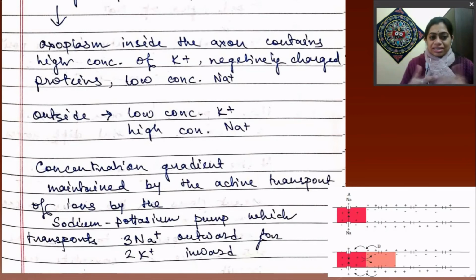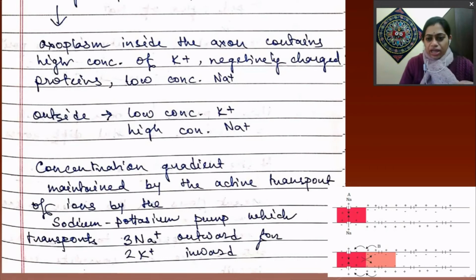The sodium-potassium pump actively transports, meaning energy is used, 3 sodium ions outward for 2 potassium ions inward. For taking 2 potassium ions in, 3 sodium ions go out from the axoplasm. This keeps the sodium ion concentration higher outside the membrane and the potassium ion concentration higher inside.